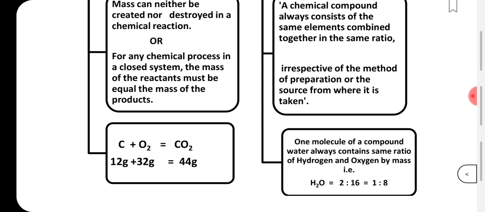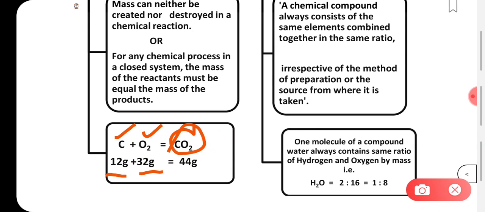You can understand this with the help of the examples which are given here. Let's say carbon is reacting with oxygen. These two are our reactants and they form the product called carbon dioxide. So let's say if carbon is 12 grams and oxygen is 32 grams, the mass of the product formed is 44, and if you add 12 plus 32, that is also 44. So the mass of the reactants and the mass of the product formed is the same. There is no change. So it is as per the law of conservation of mass.